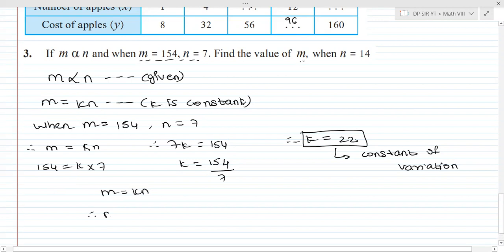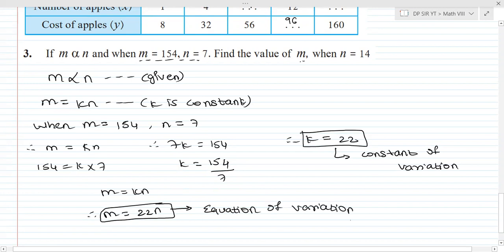So therefore m is equal to, what is k का value? It is 22 and n is n. So what is this? m is equal to 22n and it is my equation of variation. हाँ, equation of variation ही लिखते हैं हम लोग इसको. अभी इसमें मैं मेरा बाकी का केस सब्स्टिट्यूट करूंगा.